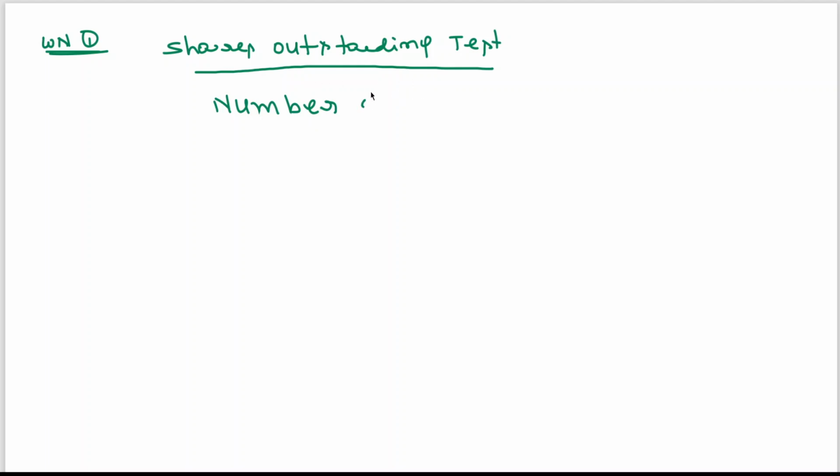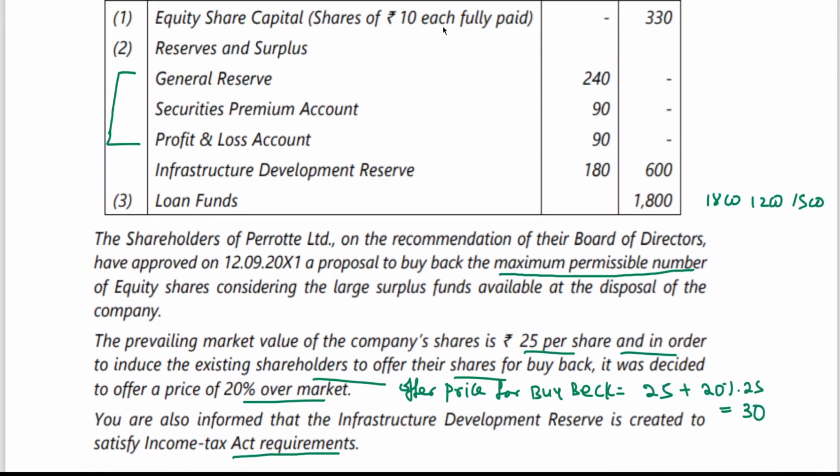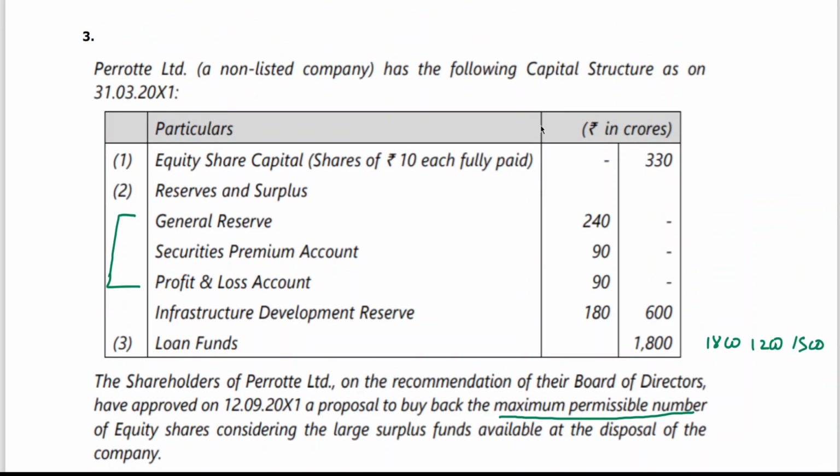Number of shares outstanding first. How will you get the number of shares outstanding? 330 crores by 10, no? So 330 by 10 means 33 crore shares, 33 crore shares of 10 each fully paid.